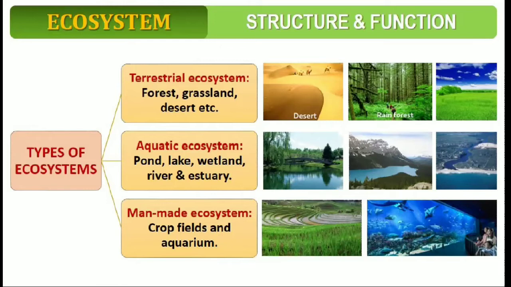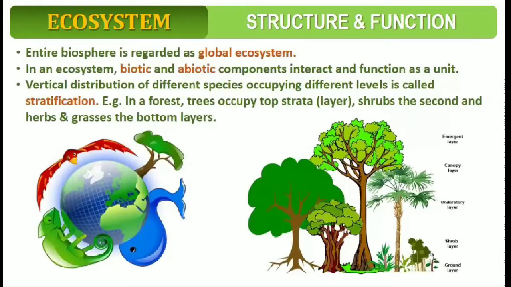Ecosystems are broadly classified into three types. Such as terrestrial ecosystem, examples forest, grassland, desert, etc. The second type is aquatic ecosystem. It includes pond, lake, wetland, river and estuary. The third one is man-made ecosystem. Example, crop field and aquarium. Types of ecosystem, followed by ecosystem function.